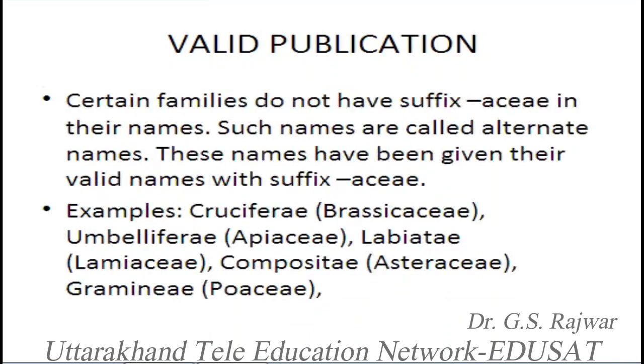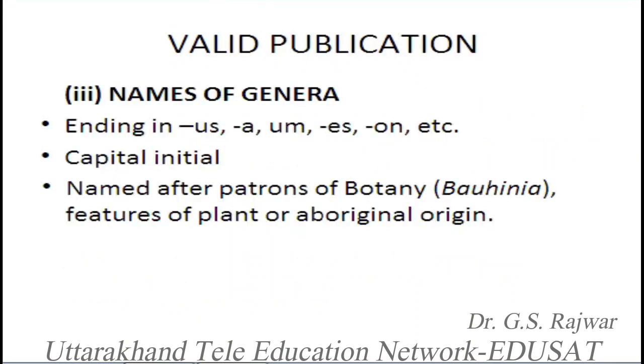Like a family, for example, the name Brassicaceae is taken from one of its genera called Brassica. Similarly, the name of Compositae or Asteraceae has been taken from one of its genera called Aster. Similarly, Gramineae or Poaceae is named after one of its genera, Poa. So we take one from the lower rank, and from this we make the name of that particular taxon. This is a very important aspect.